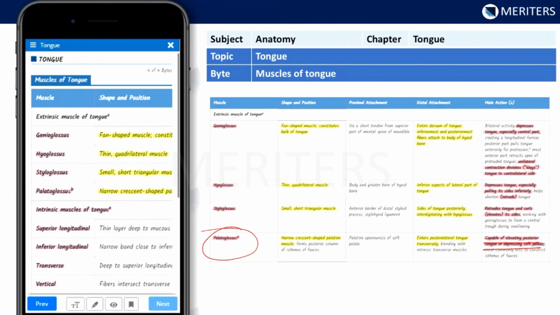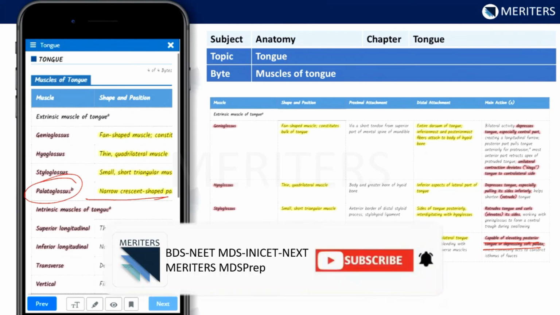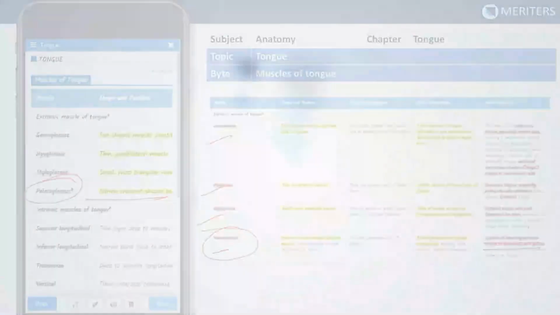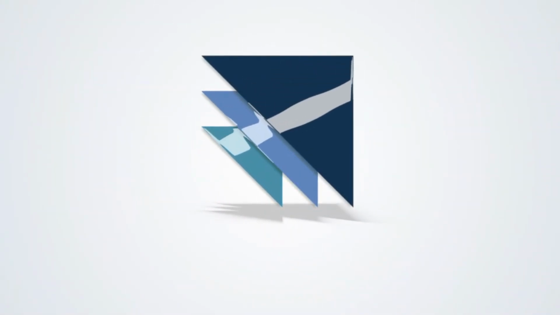Palatoglossus is also a narrow crescent-shaped musculature present in that area. So you can go through the bites. There are similar questions on this same topic where each muscle, genioglossus, hyoglossus, these are all very important questions. Musculature of tongue. So palatoglossus has to be understood thoroughly.